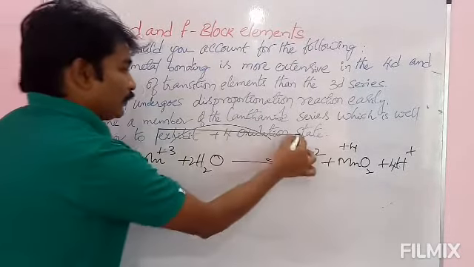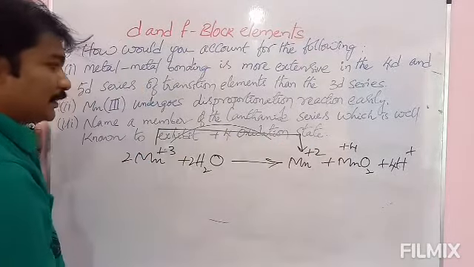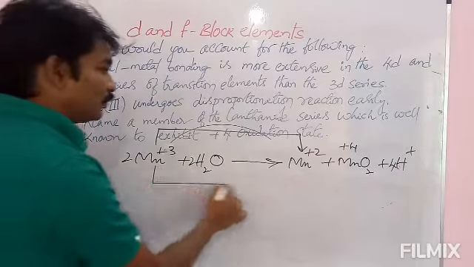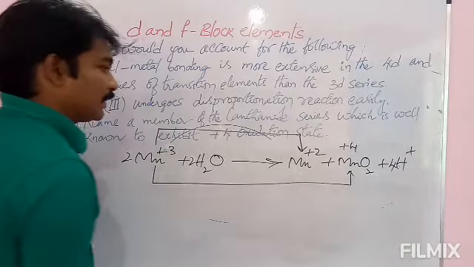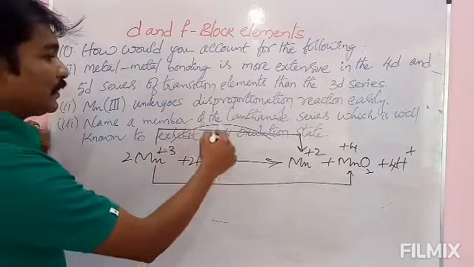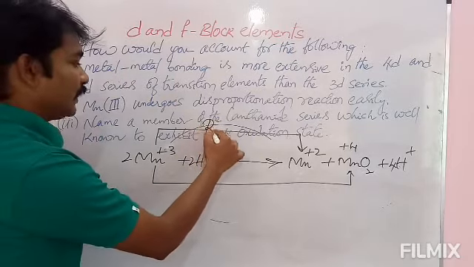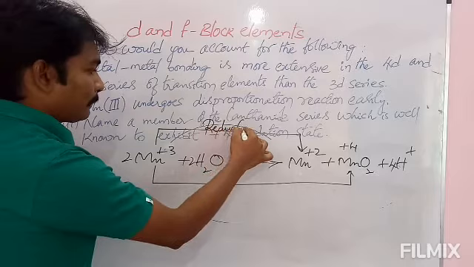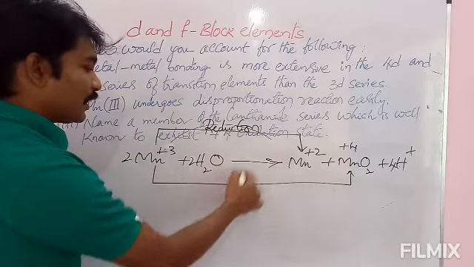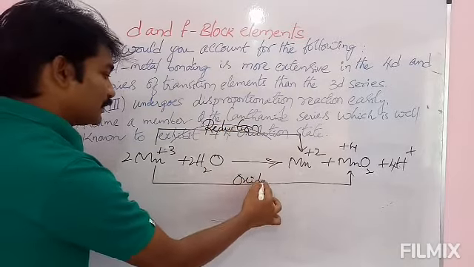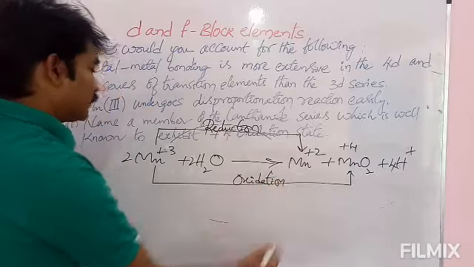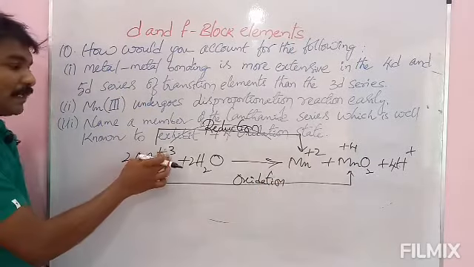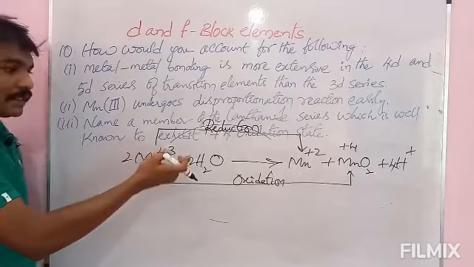Plus 3 to plus 2 is a decrease in oxidation number. Plus 3 to plus 4 is an increase in oxidation number. A decrease in oxidation number means reduction. An increase in oxidation number means oxidation. So here the manganese plus 3 ion is undergoing both reduction and oxidation.